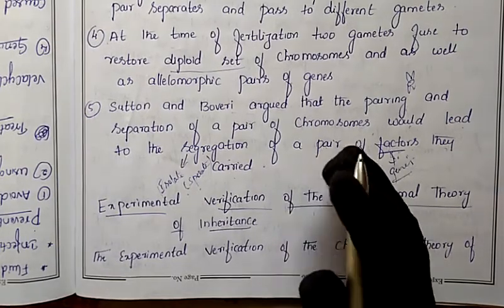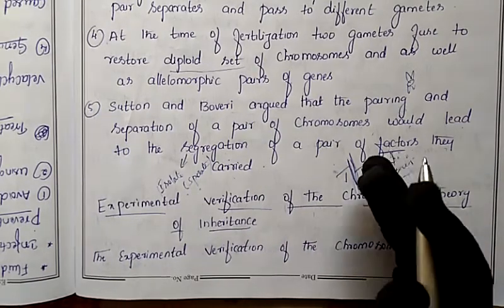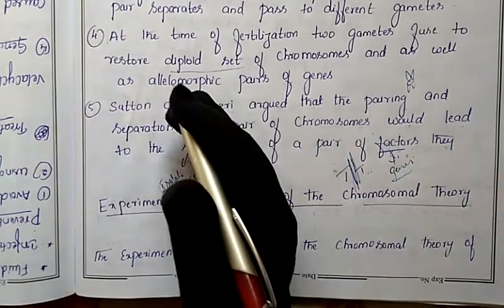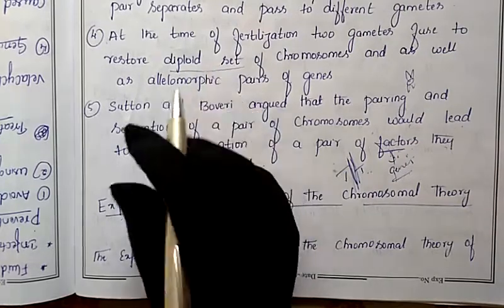In our previous class, we discussed the parallel behavior between the genes and the chromosomes. How the genes behave, the chromosomes will also behave in the same manner. Chromosomes are present in the diploid manner, and the genes are also present in the diploid manner. All the details we discussed in our previous class.